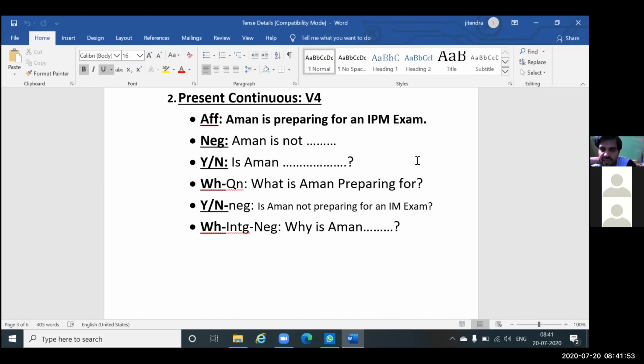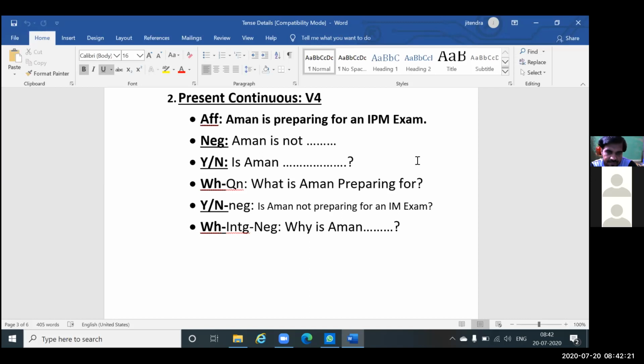Now when it comes to making a negative sentence, what is the formula? To make the negative of any affirmative sentence, any sentence in any English book or literature book, you have to place not before the main verb.